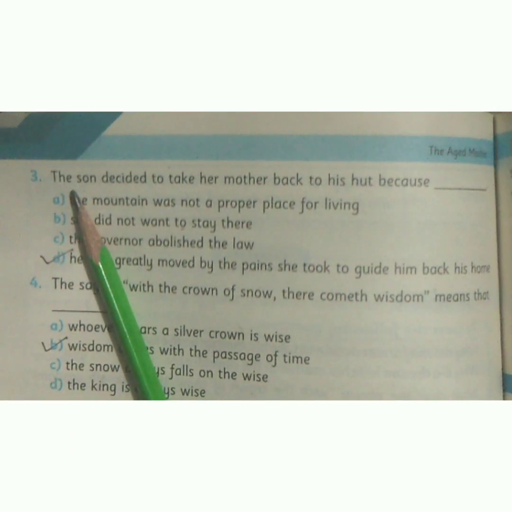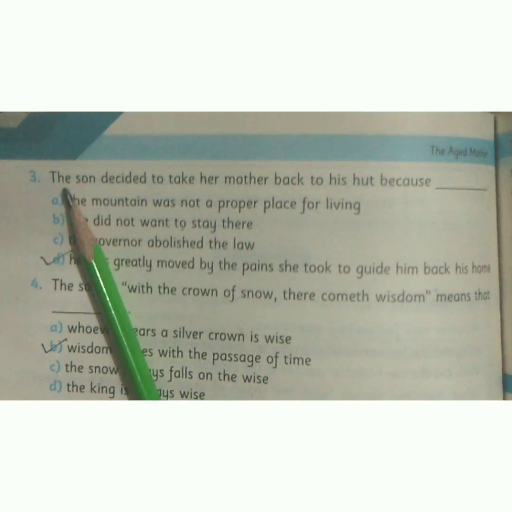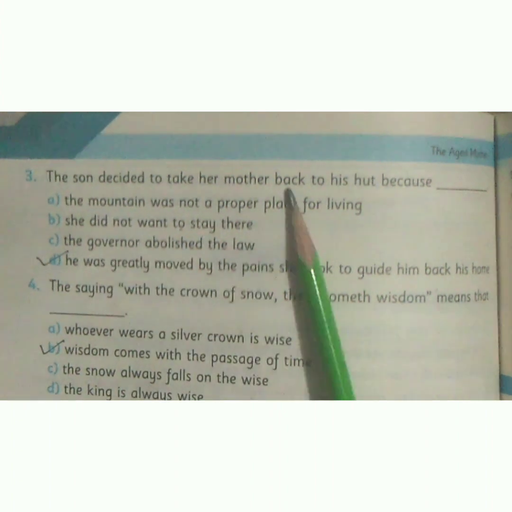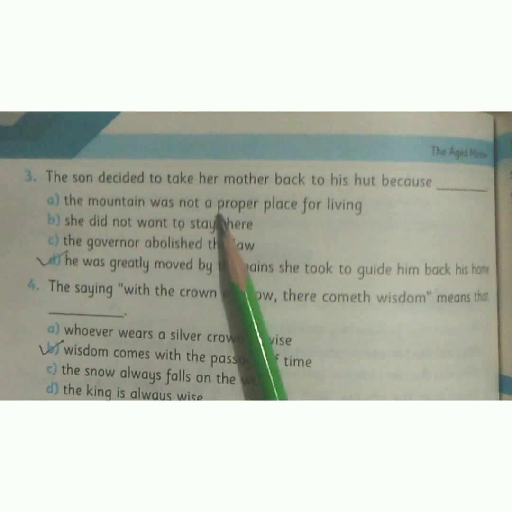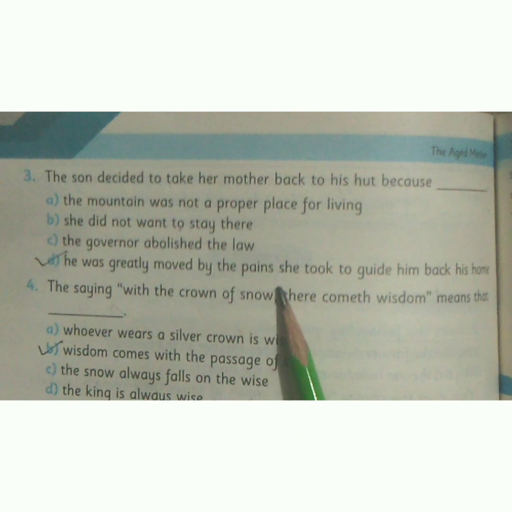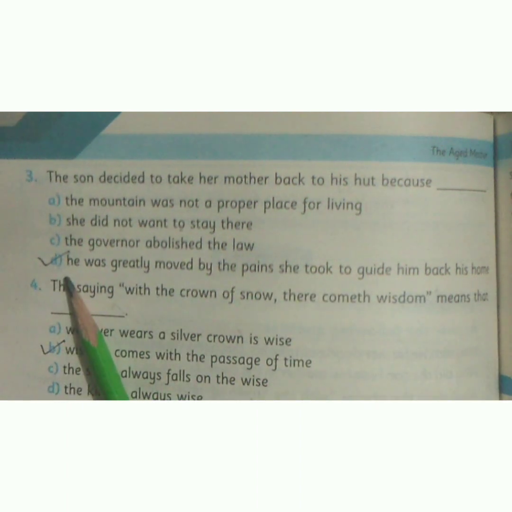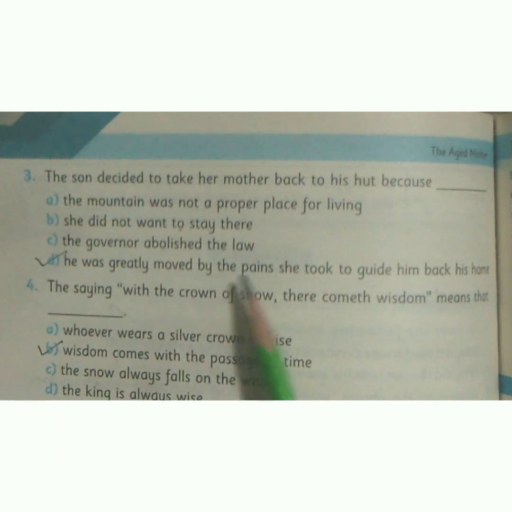Now come to page number 69. Point 3. The son decided to take her mother back to his herd because option A, the mountain was not a proper place for living. Option B, she did not want to stay there. Option C, the governor abolished the law. Option D, he was greatly moved by the pains she took to guide him back his home. So the correct option is option D, he was greatly moved by the pain she took to guide him back his home.